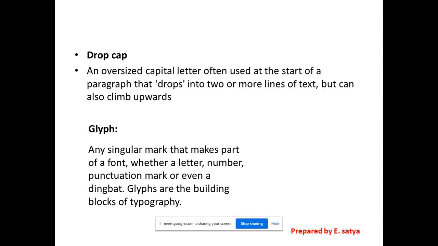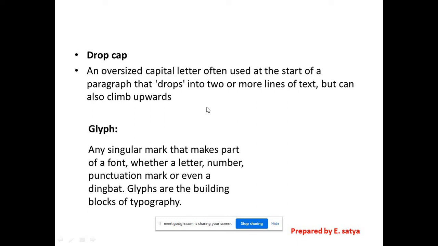And drop cap. So what are drop caps? An oversized capital letter often used at the start of a paragraph that drops into two or more lines of text, but can also climb upwards. These drop caps we mostly use at the starting of a paragraph. It occupies 3-4 lines down or otherwise above the paragraph.